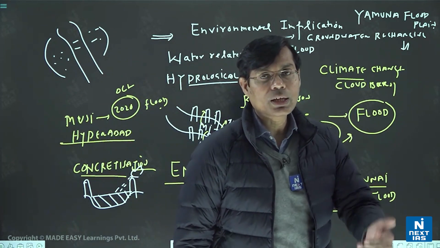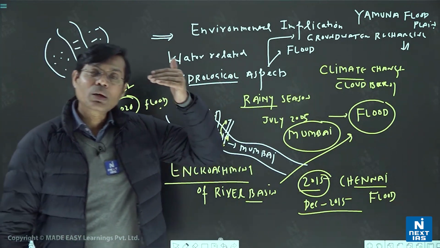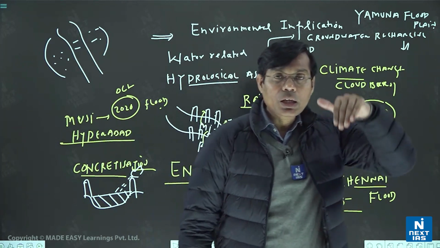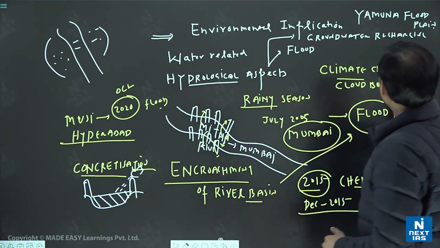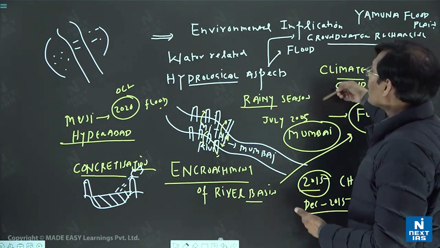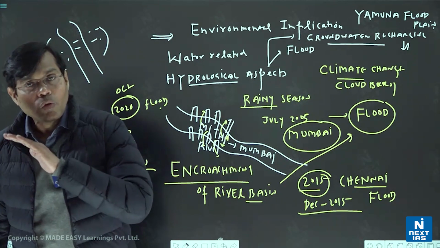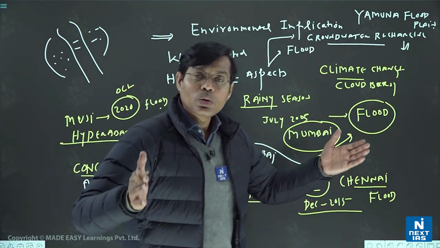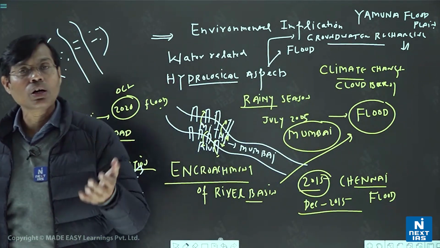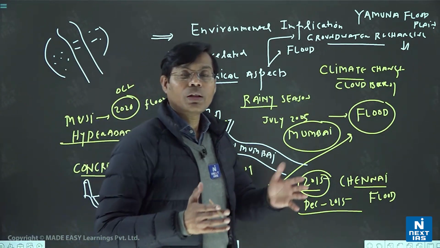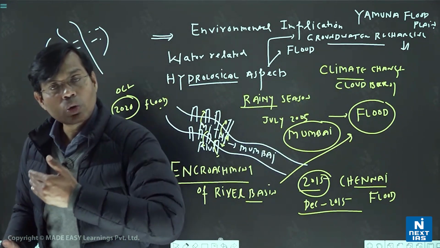So you will see either Hyderabad, same thing, or Delhi, same thing. Groundwater is depleting faster because rain is unable to go down or recharge the groundwater table. So groundwater is fast depleting, you can say. So that is also the key aspect in the hydrological cycle. So it is an extreme situation. If we are unable to hold the rainwater in our flood plain, in soft area, in permeable rock, by concretizing that, we are basically allowing more water on the surface, and this water will lead to flood because there is no way out.